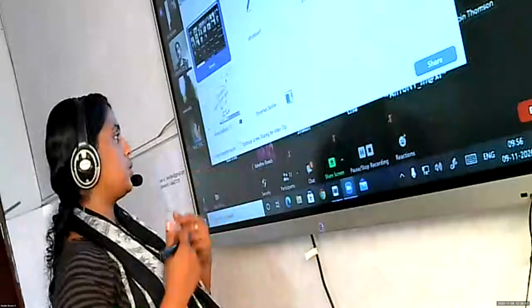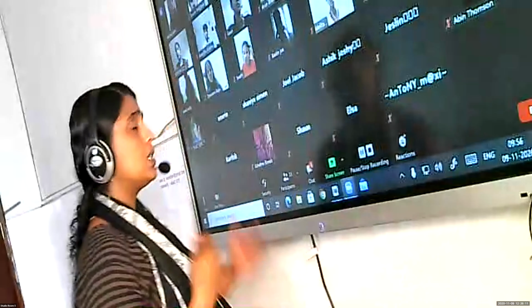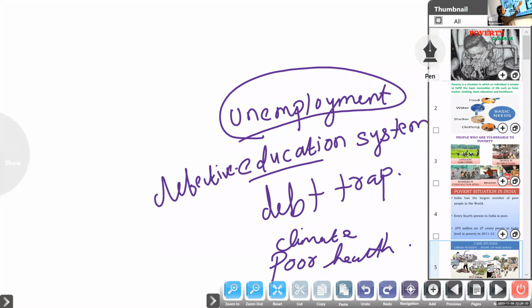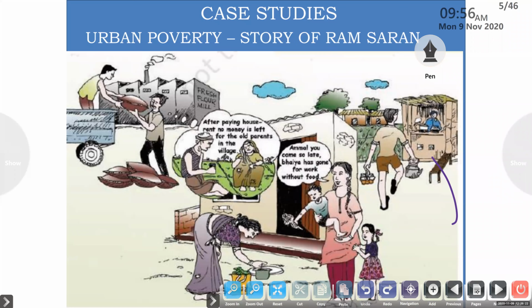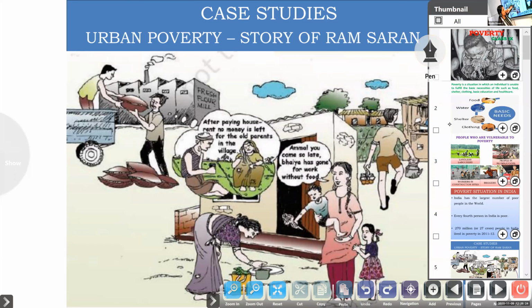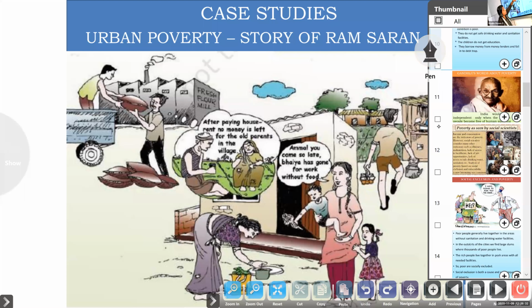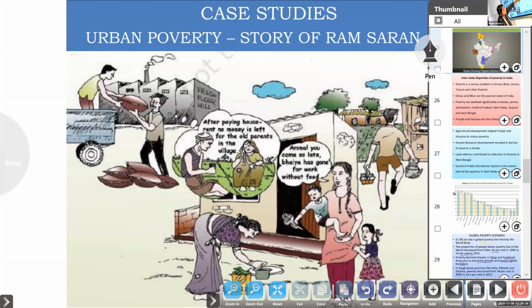Then any other reason? Then climate change, you said poor health. Yes, if we have to spend more money for health purposes, it also leads to poverty. Then now we can go through some other. Ma'am, limited capacity of the government. Okay. That is also a reason. So many reasons. That's why I told you it is not from the textbook we can answer that question. So you can also add those points.